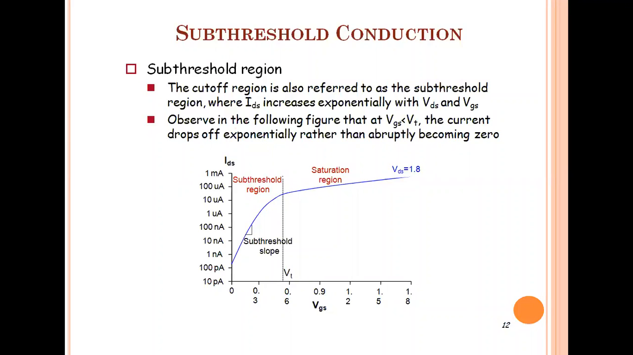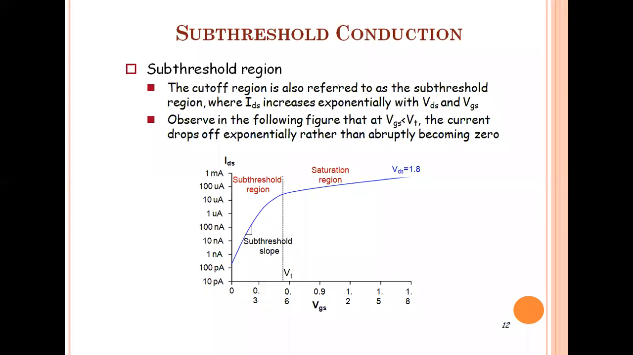The current drops off exponentially. So obviously in the cutoff region, the current should be low, ideally zero in the cutoff region, right? But practically, in the cutoff region, IDS increases exponentially with VDS and VGS. Okay, and that's why the sub-threshold conduction occurs.